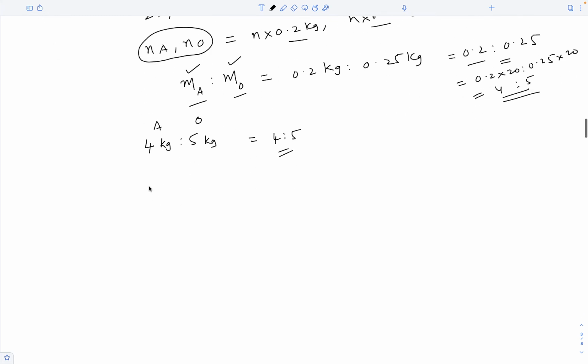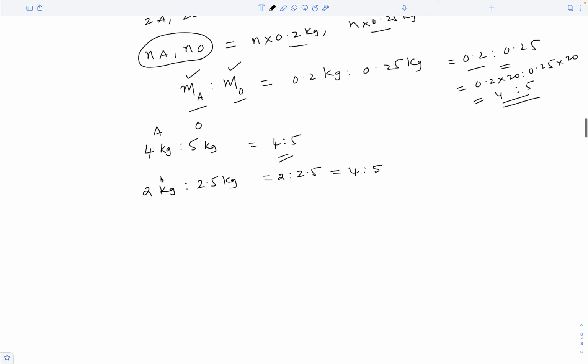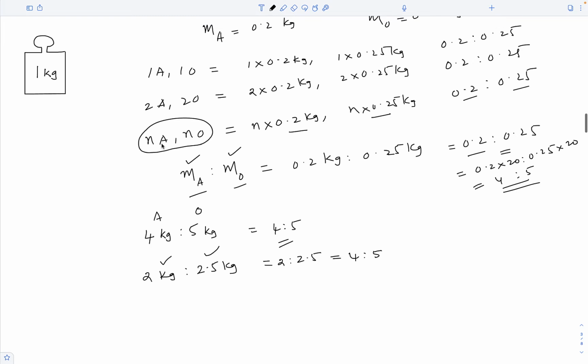Then what can you say about 2 kilograms of apples and 2.5 kilograms of oranges? The ratio is again 2 to 2.5. If you multiply both with 2, it would be 4 to 5, same as this ratio. So again, these weights of apples and oranges would have equal number of apples and oranges.